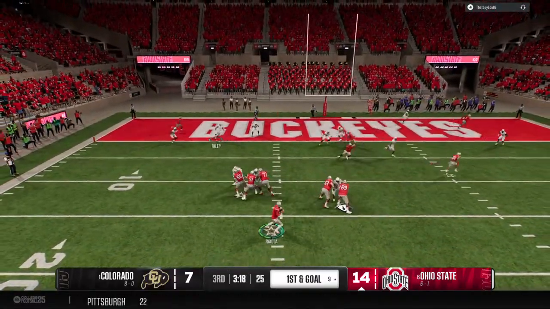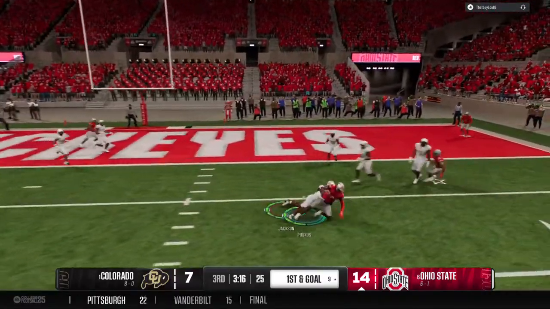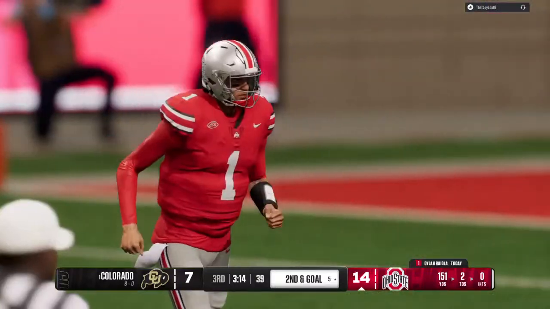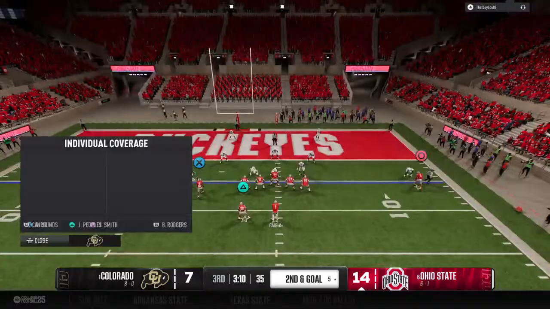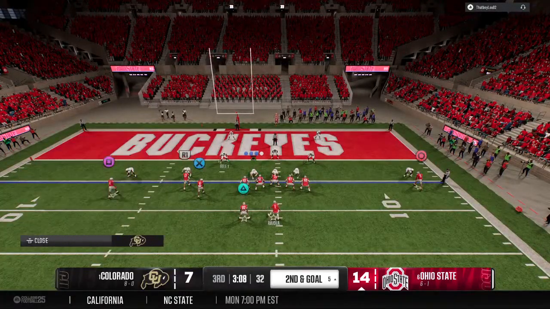Here's the snap. Looking to throw here. Looking right. This one caught. Brought down at the 5 after the completion. Defense getting pushed back. See if the offense can punch it in on 2nd and goal.